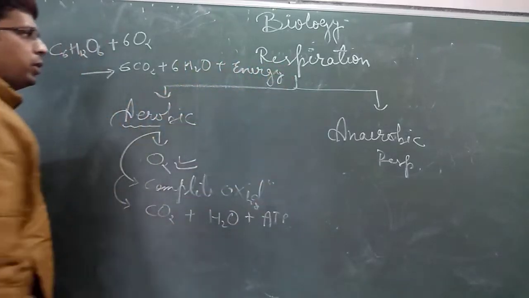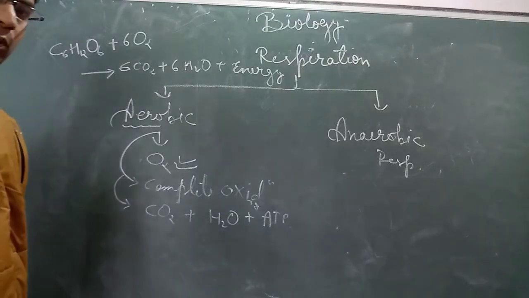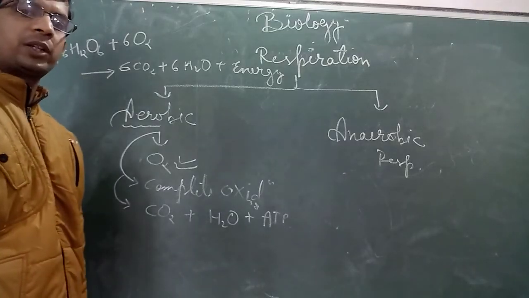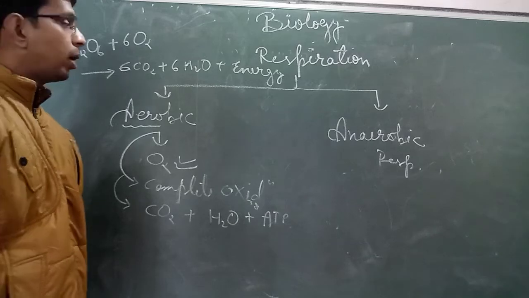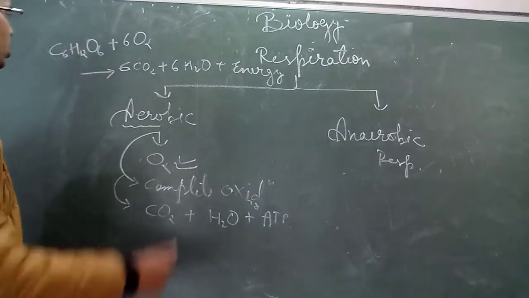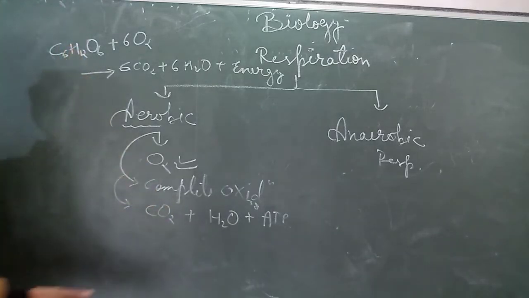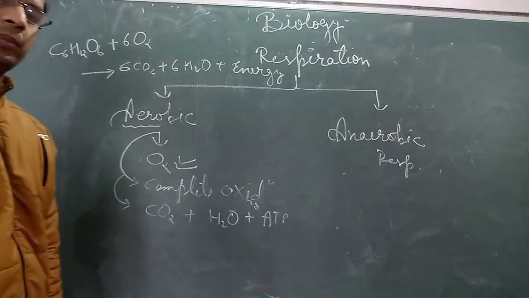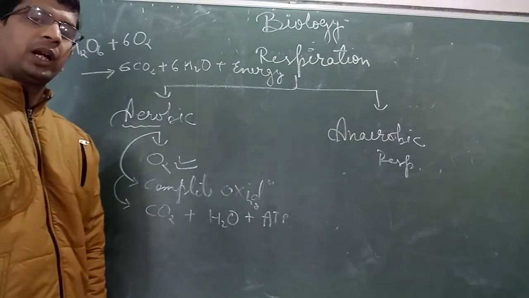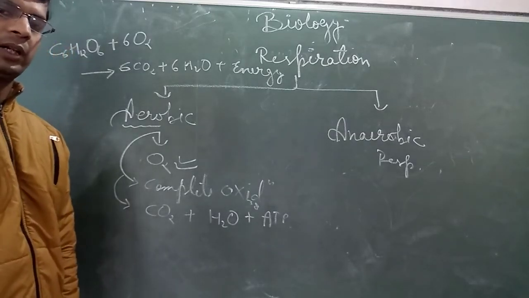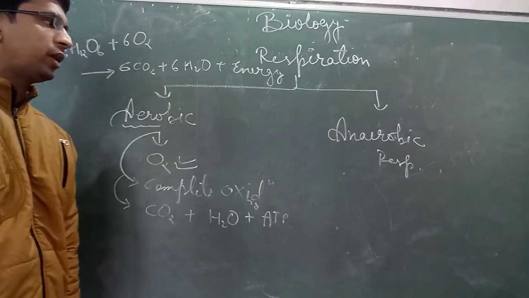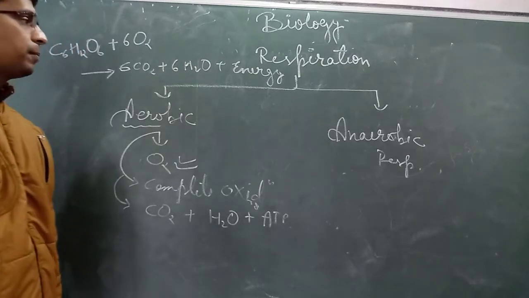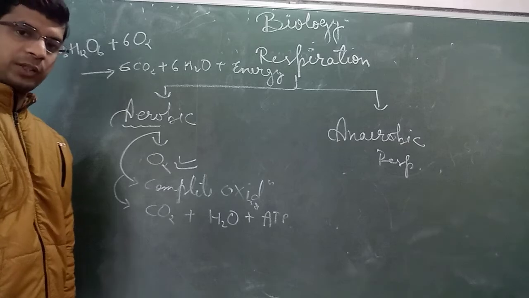Half of that is used in keeping the body temperature constant, and some amount of that is converted into ATP. From one glucose molecule, we know there are 38 ATP molecules that we use in our daily life activities. Means the ATP energy we use in our daily life activities, and that is why ATP is also called the energy currency of the cell.